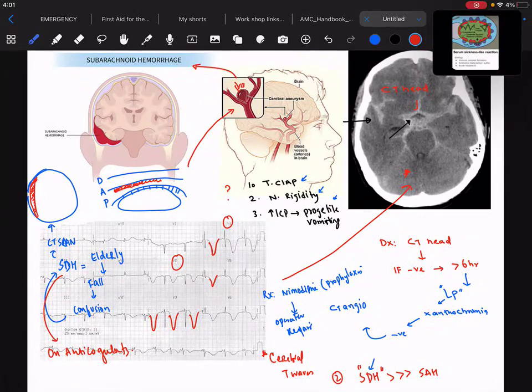So once we are done with the subarachnoid hemorrhage, we are done with the subdural hematoma and epidural hematoma, and we have discussed the subdural hematoma in detail in emergency medicine also. For this very reason, I just wanted to make sure it is very clear in your mind that cerebral T waves are more common with the subdural hematoma, not the subarachnoid hemorrhage. In subarachnoid hemorrhage, we can also see this, but in subdural hematoma, it is classical. Okay.